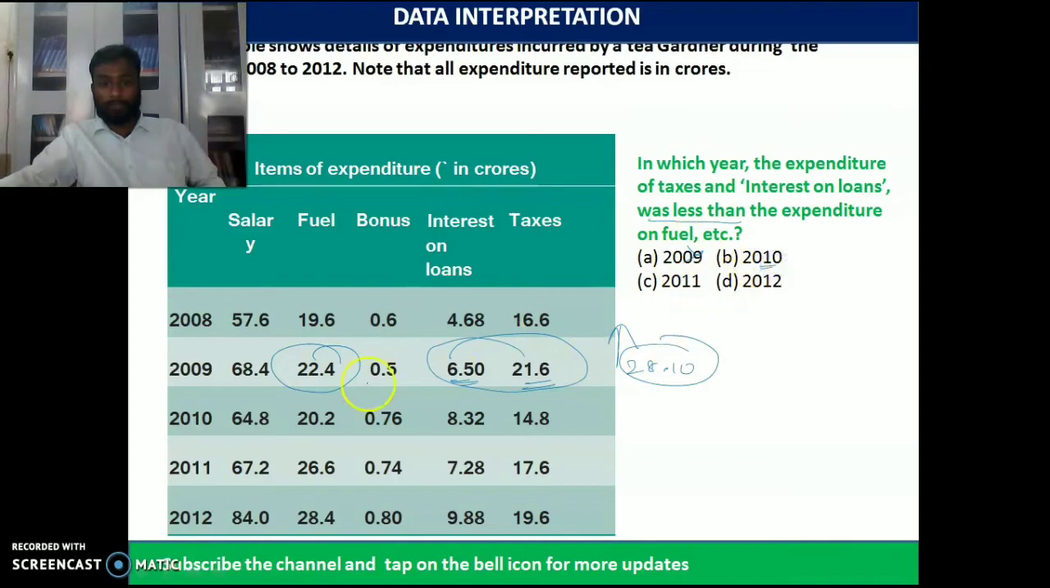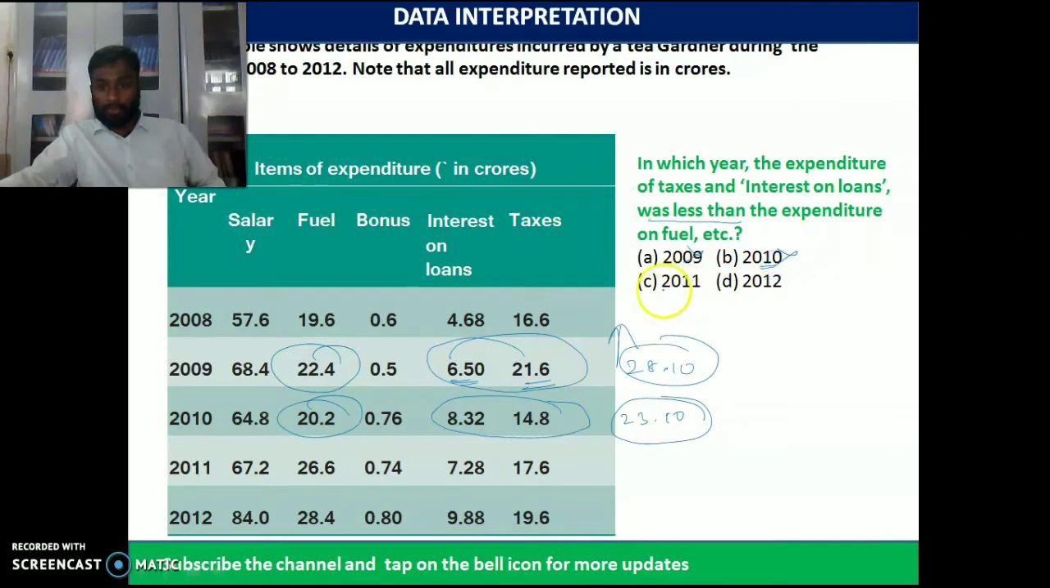Coming to 2010, if we take, what is the value of togetherness? Yeah, 8.32. Yes. 15 plus 8, 23. So 23.10. 23.10 is more than fuel, 20.2. Again, in 2010 also it is not satisfied.